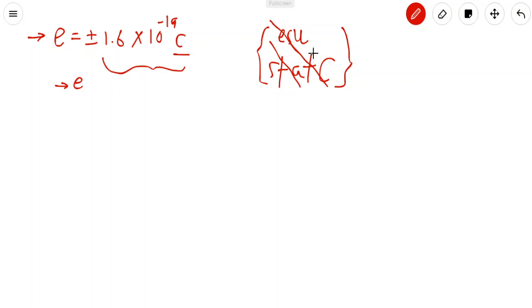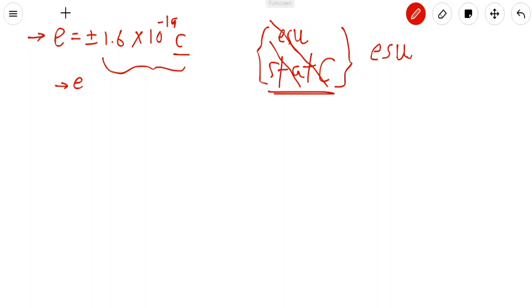You won't be asked the value anywhere, but remember ESU means electrostatic unit, the smaller unit of charge. It was used by Coulomb in his experiment, which we will see next. So this is the charge of value e, or 1.6 × 10^-19 coulomb in magnitude, the charge of a proton or electron.